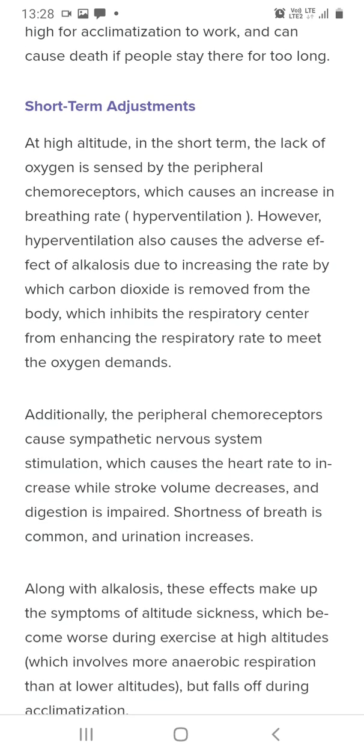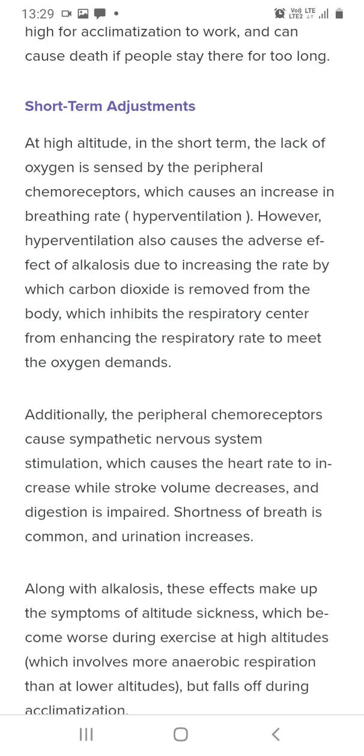At high altitude, the lack of oxygen is sensed by peripheral chemoreceptors, which causes hyperventilation. Hyperventilation also causes the adverse effect of alkalosis by increasing the rate at which carbon dioxide is removed from the body, which inhibits the respiratory center from enhancing the respiratory rate to meet the oxygen demand.